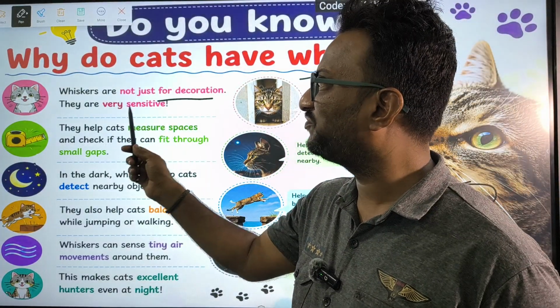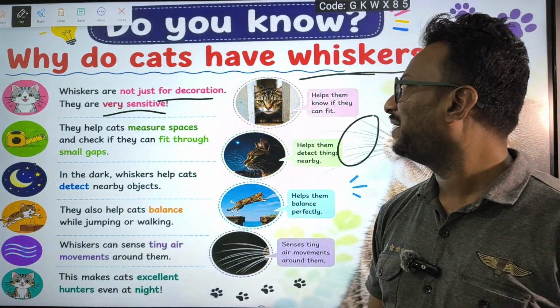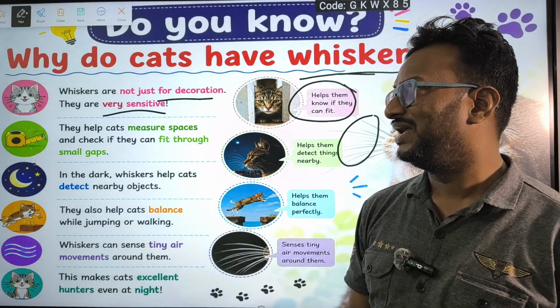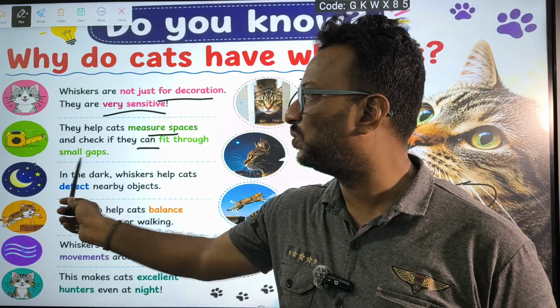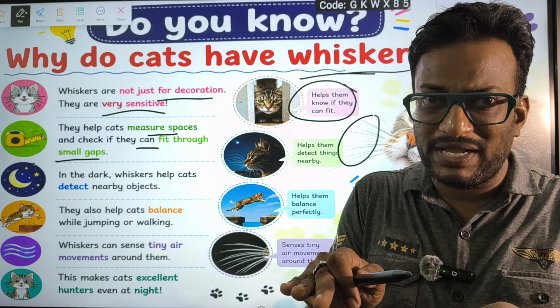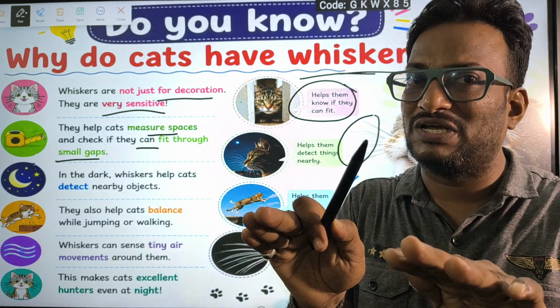Whiskers are not just for decoration, they are very sensitive. They help cats measure spaces and check if they can fit through small gaps. While a cat is moving, these whiskers first